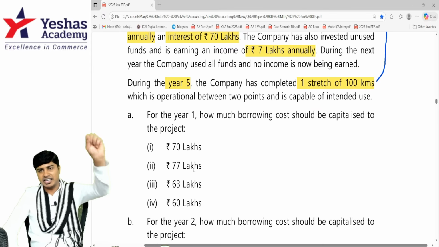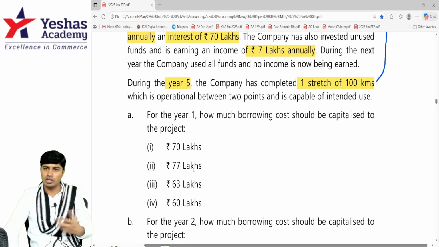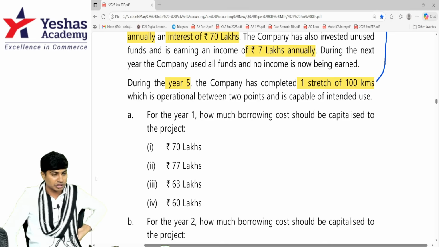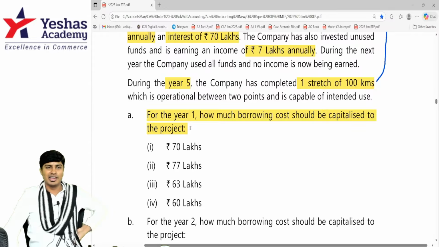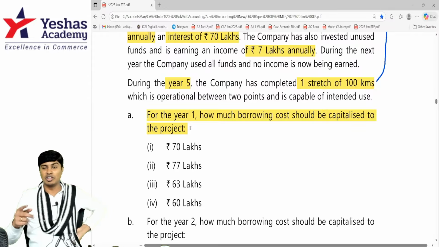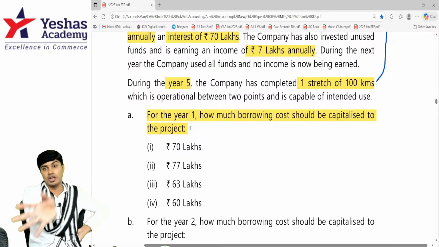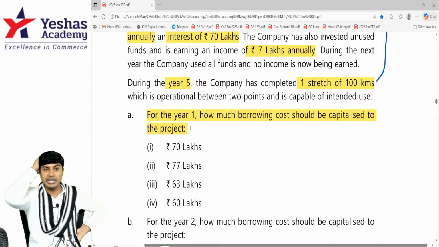Now we've read the entire case scenario, we've understood the entire case scenario. Now let's understand the answer to the question. The first question, for year 1, how much of the borrowing cost should be capitalized for the project? Year 1, specific borrowing cost, though the funds are not utilized, entire borrowing cost will be capitalized, 70 lakh.